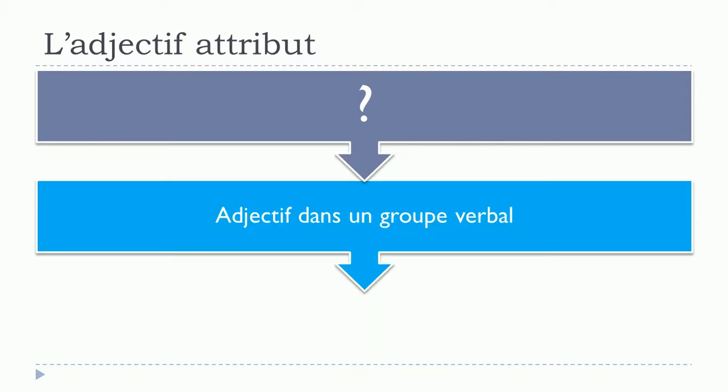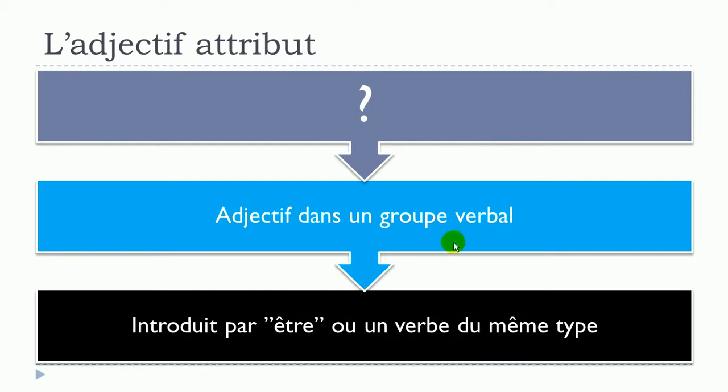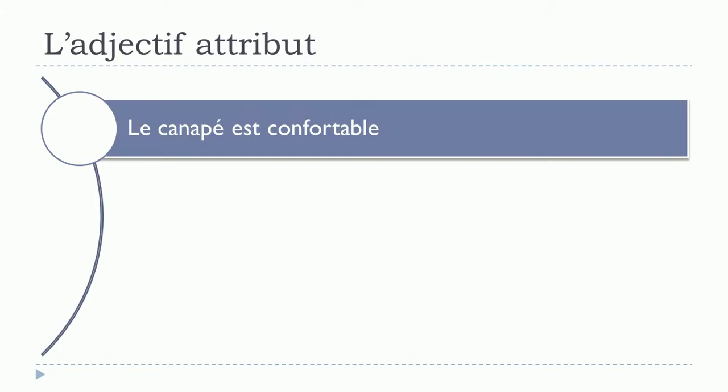Well, l'adjectif attribut is clearly an adjective, and it will appear in a groupe verbal. So it means that you will need to have at least one verb that will introduce this adjective. In most cases you will see this adjective introduced by être, to be. But it could be other verbs as well, though keep in mind that être is quite often used. So let's see now a few examples.